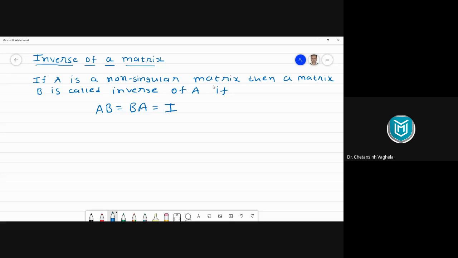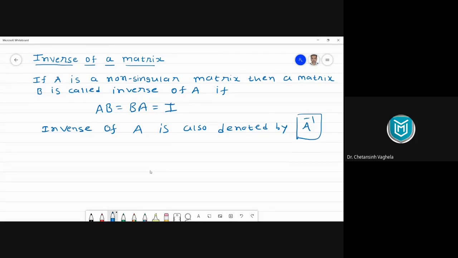I stands for identity matrix, and inverse of A is also denoted by this notation, A power minus 1, or we also call it A inverse. This is the definition of inverse of matrix.